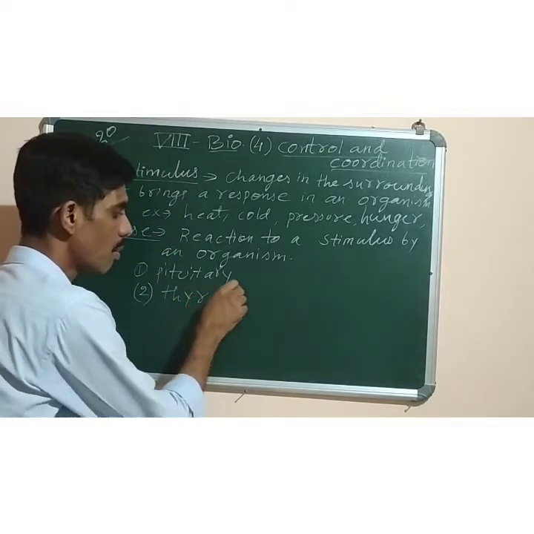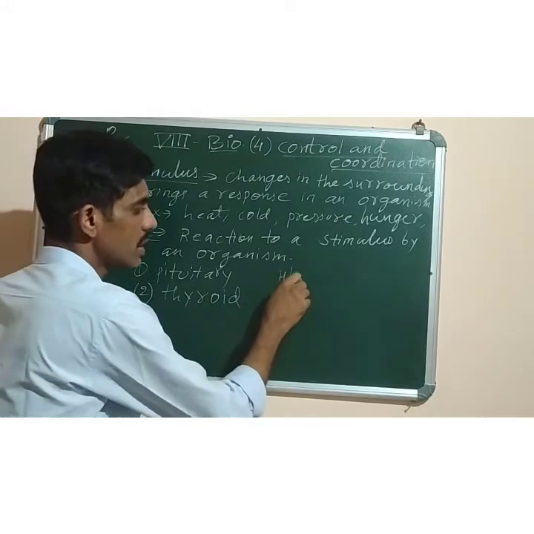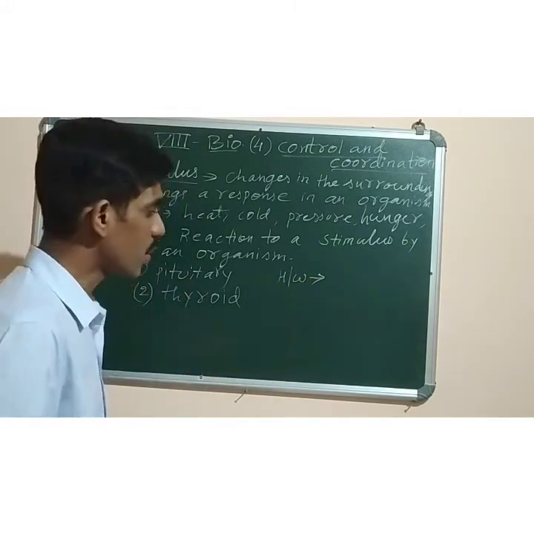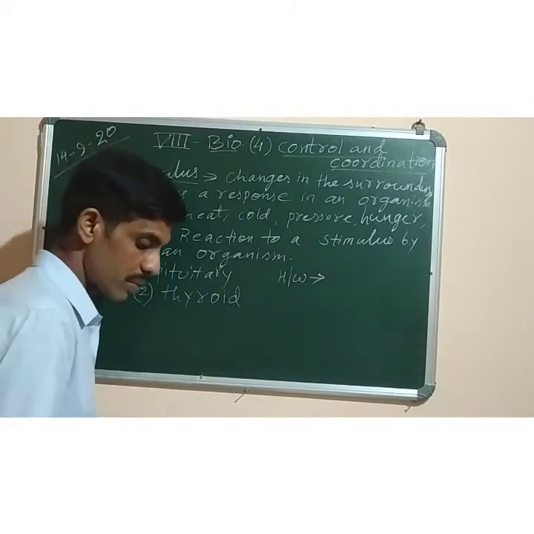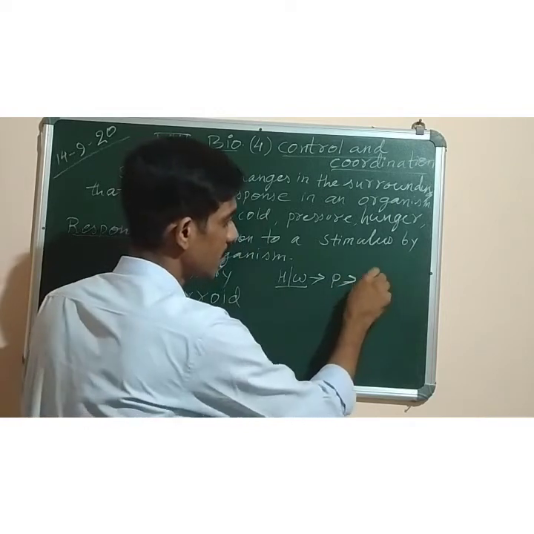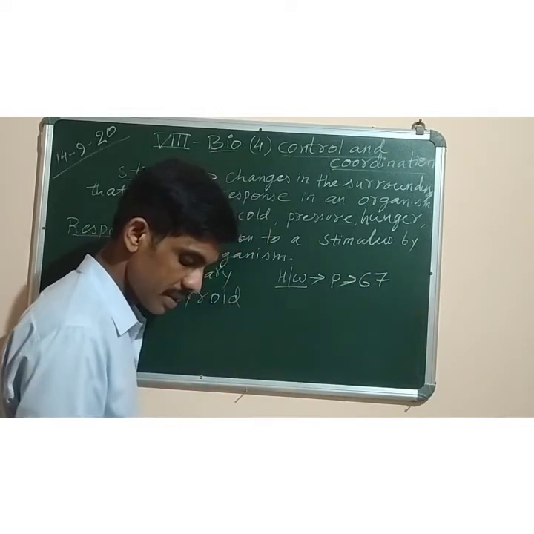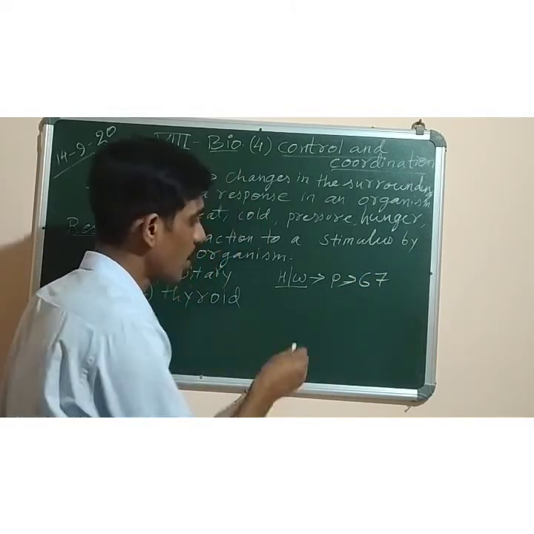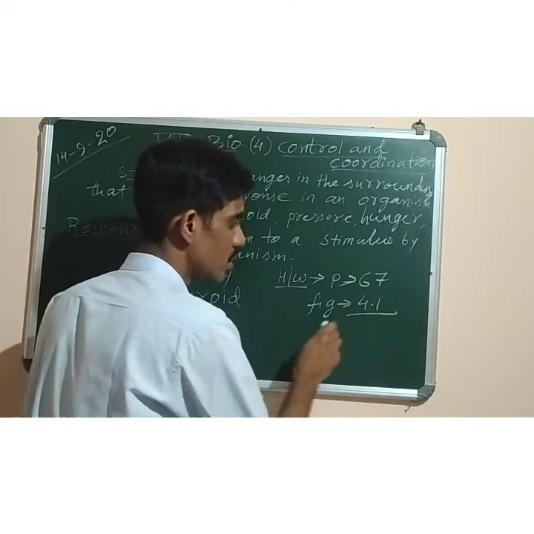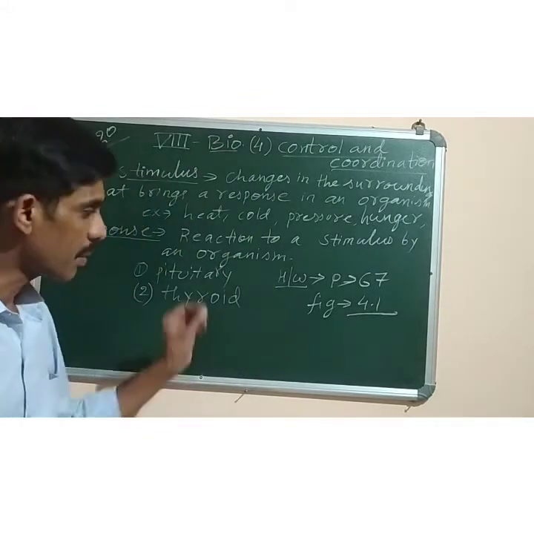So as homework, you can draw this diagram in your copy and label all the different types of endocrine glands which are shown. The homework is page number 67, figure number 4.1. Figure 4.1. You have to draw both the systems and label all the parts.